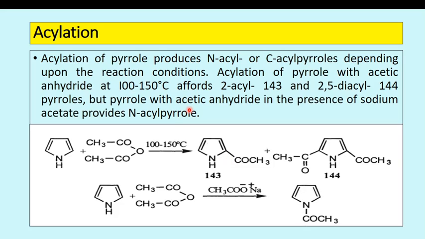But pyrrole with acetic anhydride in the presence of sodium acetate provides N-acyl pyrrole. So in the first reaction there is C-acylation, and in the second reaction there is an N-acylation reaction. The difference is the presence of sodium acetate. Due to the presence of sodium acetate, it gives N-acylation.